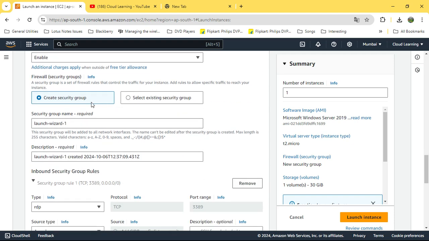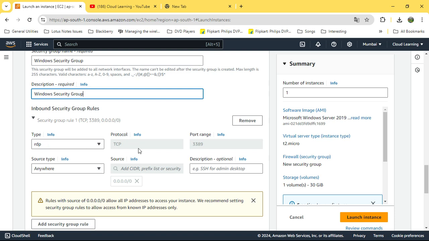I need to create a security group. So I say Windows security group, because by default everything is blocked, so you need to create a security group which will allow you to connect to your server. By default even RDP is not allowed, so you need to allow that. So RDP port 3389 from anywhere. You can set My IP, this particular laptop IP, or give your custom range, but for now we are doing anywhere because this is a testing machine.